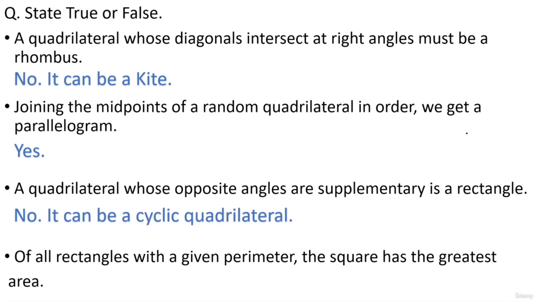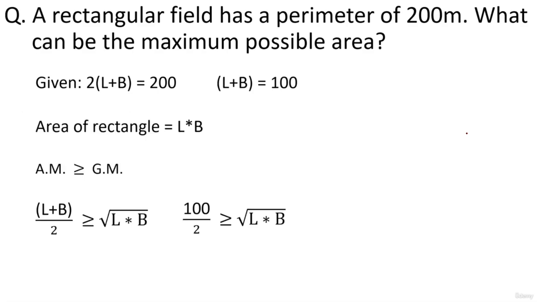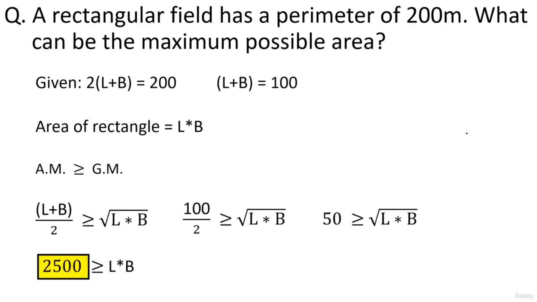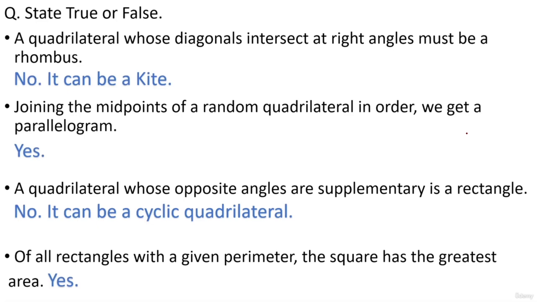Last question: of all rectangles with the given perimeter, the square has the greatest area. Yes, it does, because we saw this in the given question where we derived that the area is maximum when we have a square. So yes, of all the rectangles with the given perimeter, the square has the greatest area. That is a true statement.